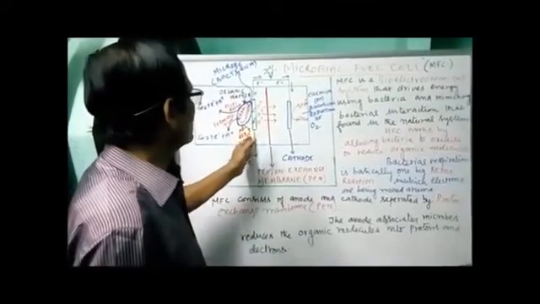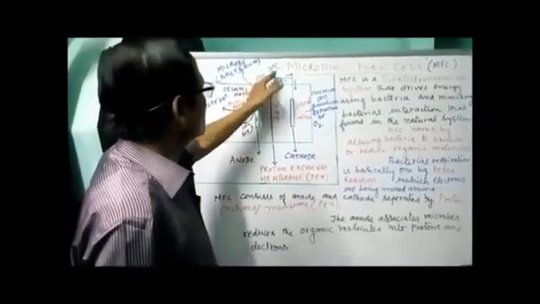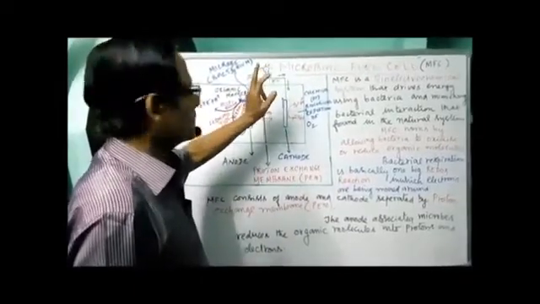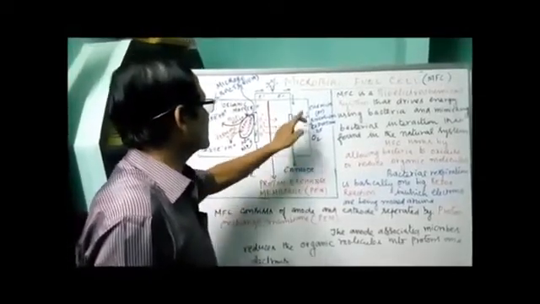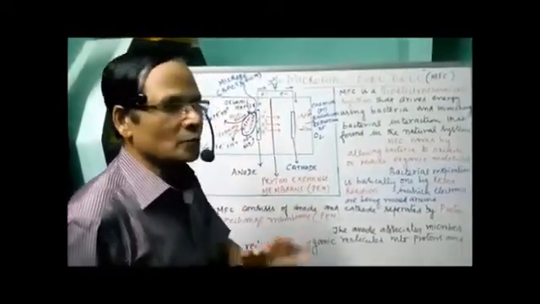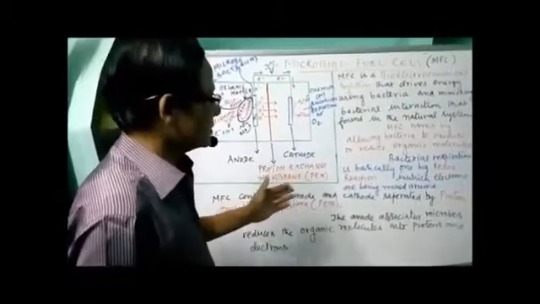The electrons pass through the anode to the outer circuit, resulting in the generation of electric current. The protons move into the cathode chamber, where there is a reduction of oxygen to form water. This is the principle used in the case of the microbial fuel cell. So I will write down the rest of the microbial cell on the board now.